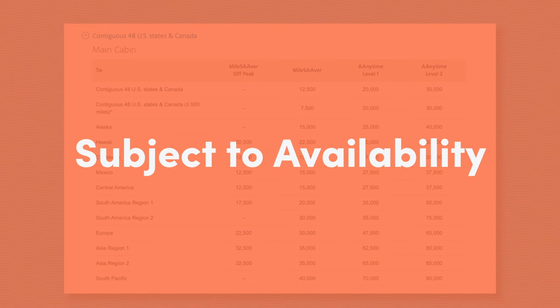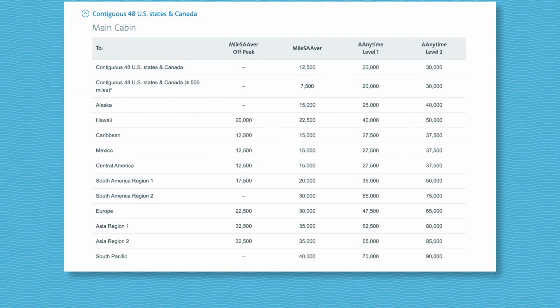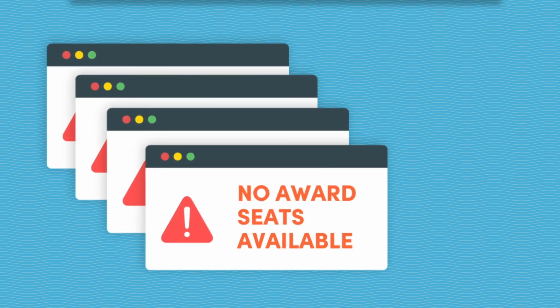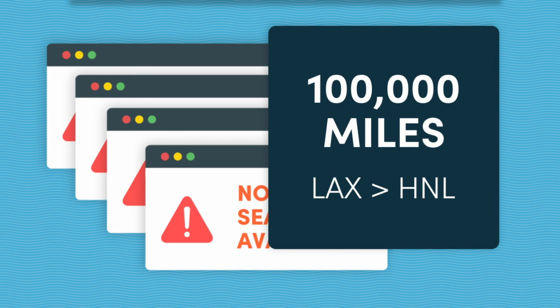One important thing to note is that all award tickets are subject to availability. The prices that you see on the chart are not guaranteed to be available on every American Airlines flight. Sometimes you'll run an award search and find that there are no seats available, or that the price has gone up in miles due to high demand. So don't expect to open your laptop on Thanksgiving and book a flight to Hawaii for Christmas for just 45,000 American Airlines miles round trip.